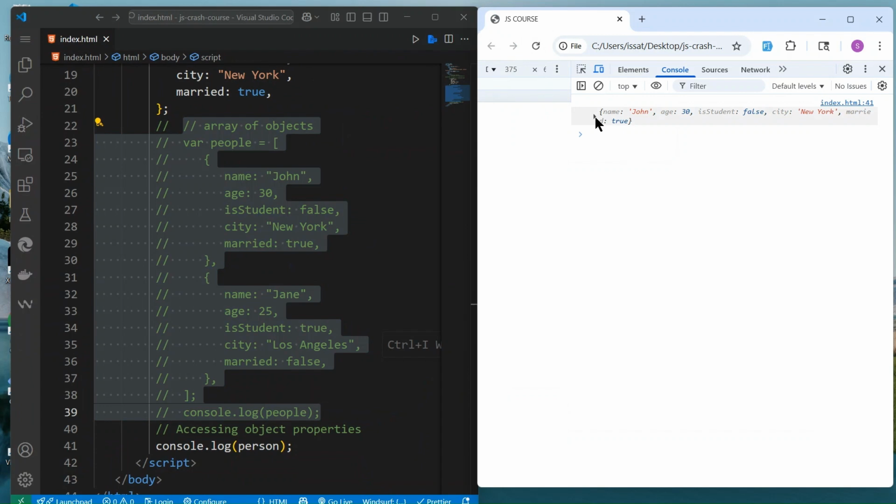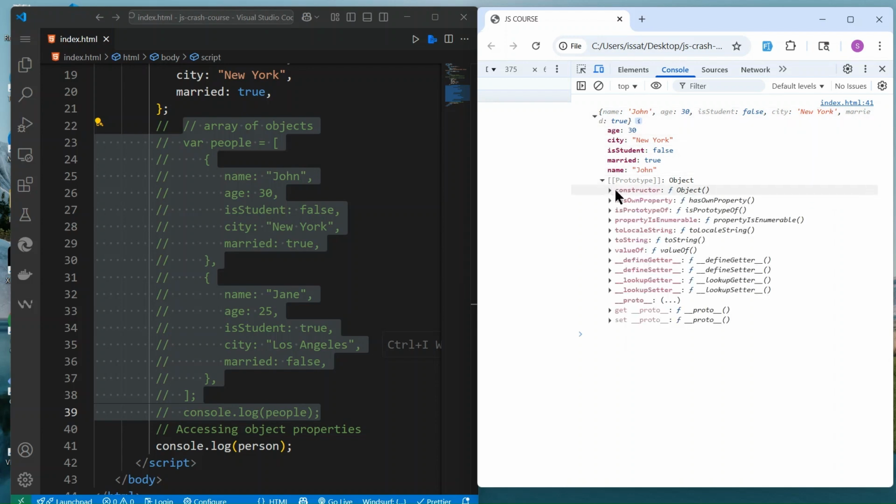JavaScript tells you this is a prototype equal to object. And you can see we got keys for the object. If you see the properties for that object, you got a lot of methods you can use to check things on that object.